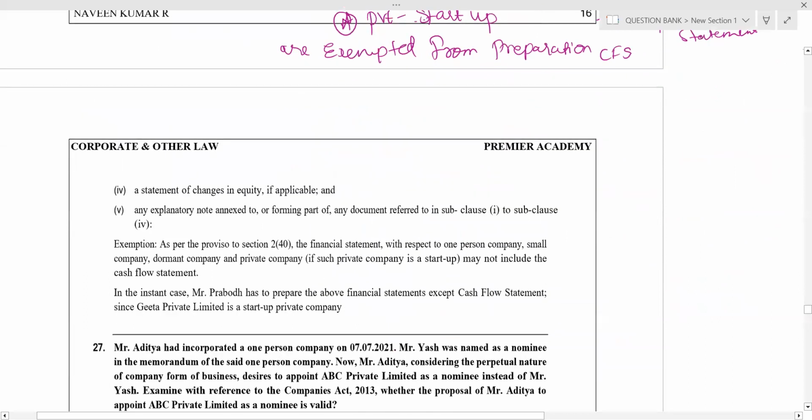Hence, Mr. Pramod has to prepare above financial statements except cash flow statement, since Geeta Private Limited is a startup private company. Clear, guys? Easy? Yes. Accounts of companies chapter is a very, very important chapter. Omitting accounts of companies, audit and auditors, management and administration is equal to failing in law.